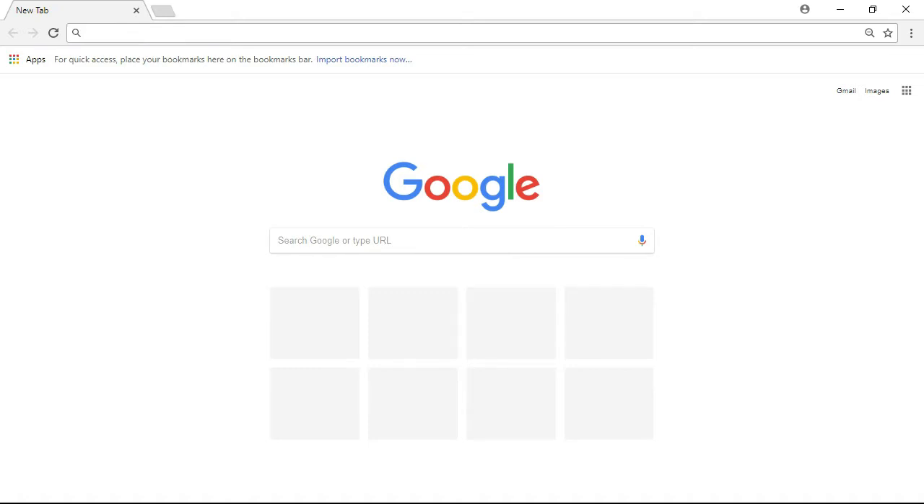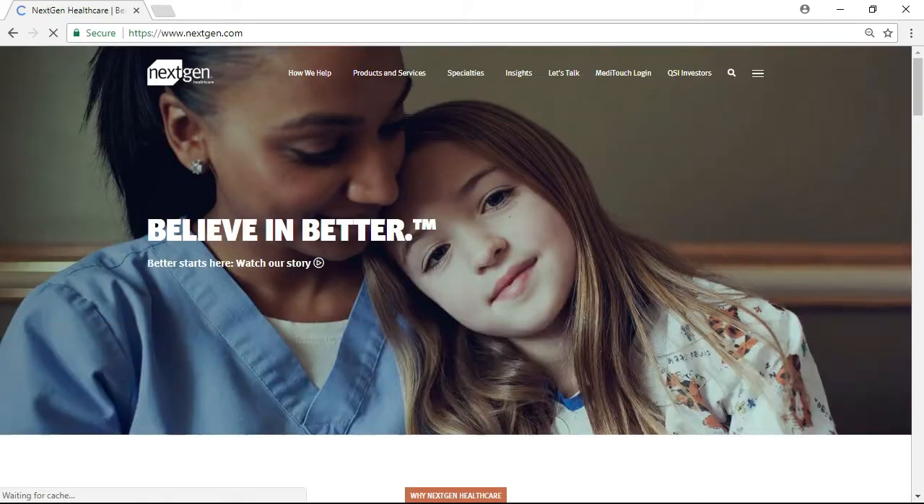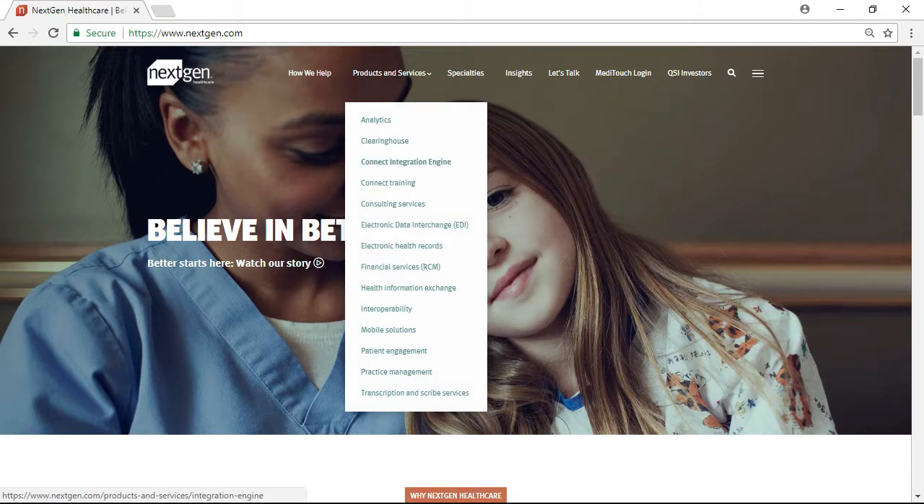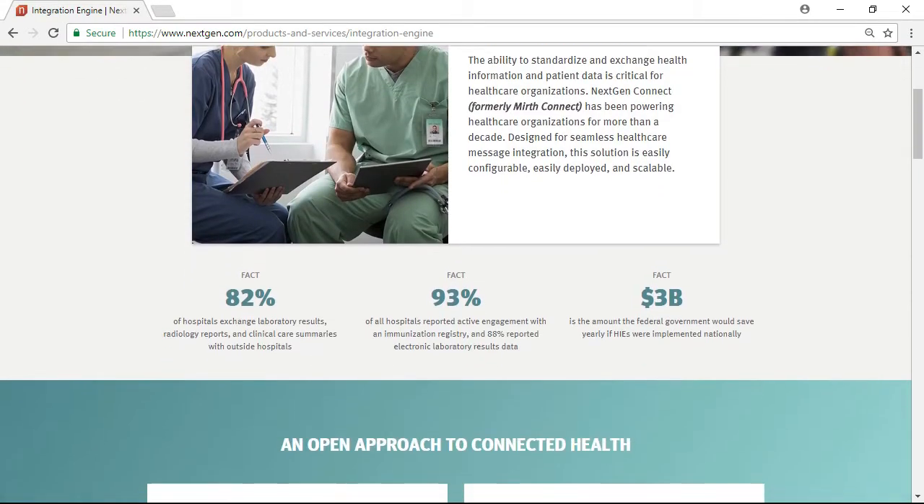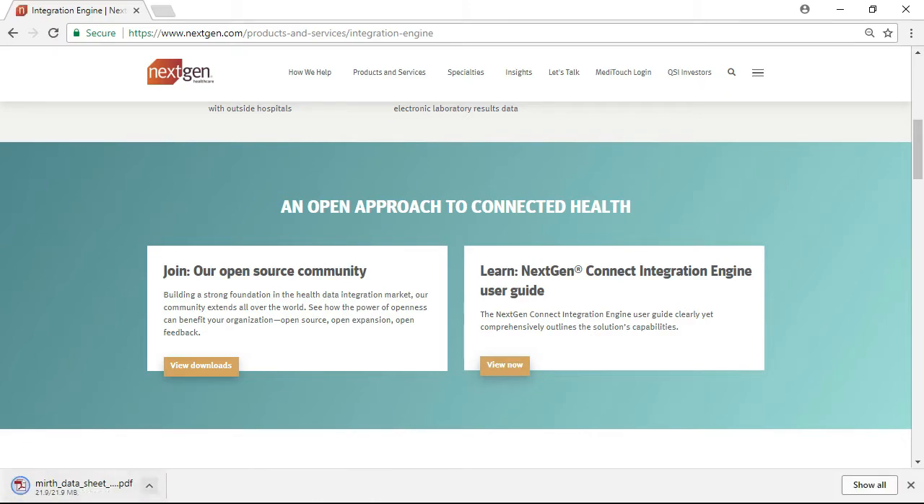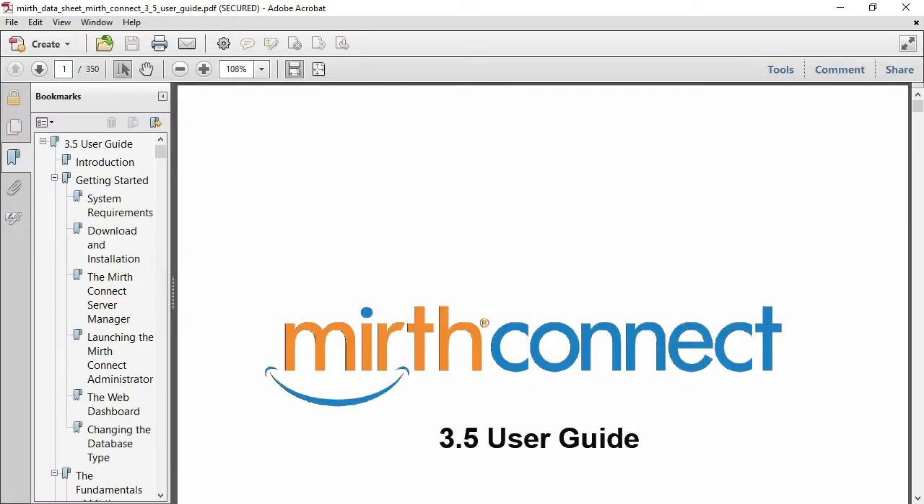First, open your browser to www.nextgen.com. Then, from the Products and Services menu, select the Connect Integration Engine. Finally, you scroll down to the Learn NextGen Connect Integration Engine User's Guide, where you can begin the download of the PDF manual. Here you can review the system requirements and download installation sections.